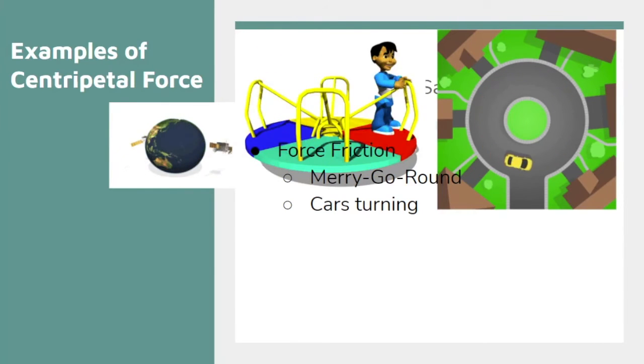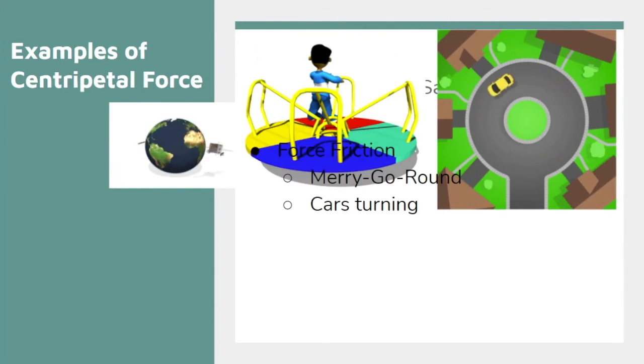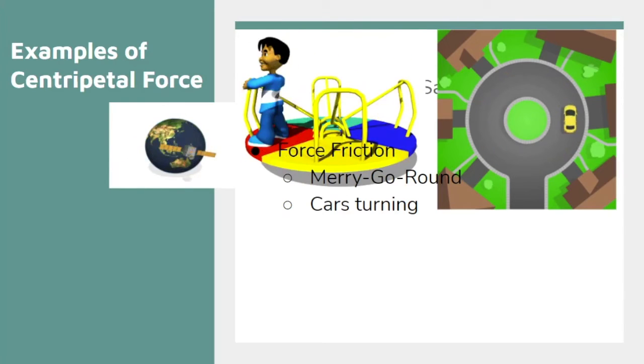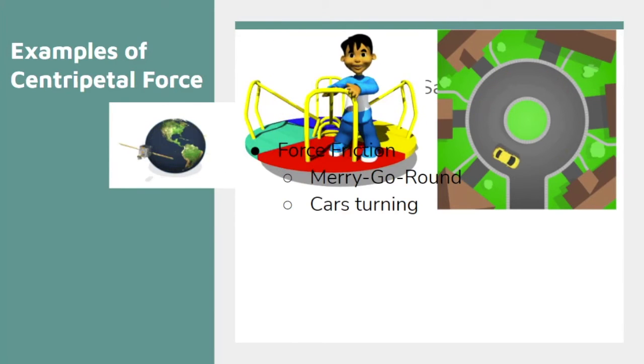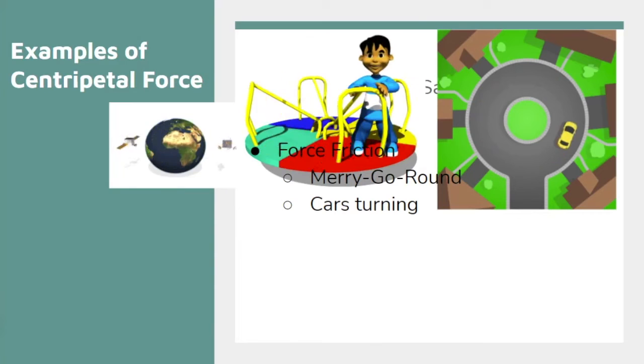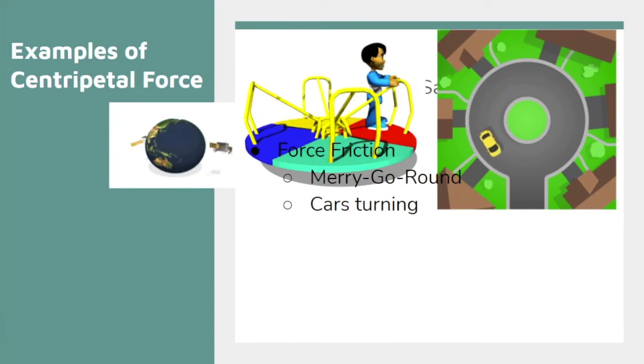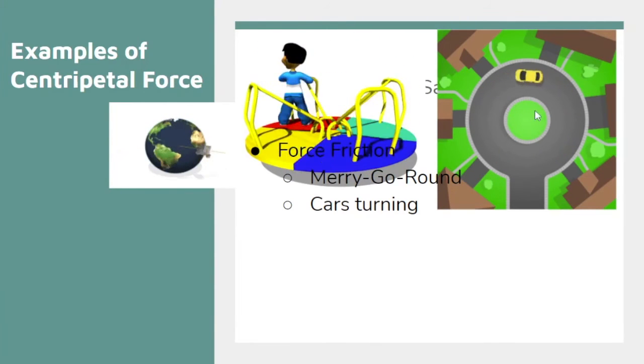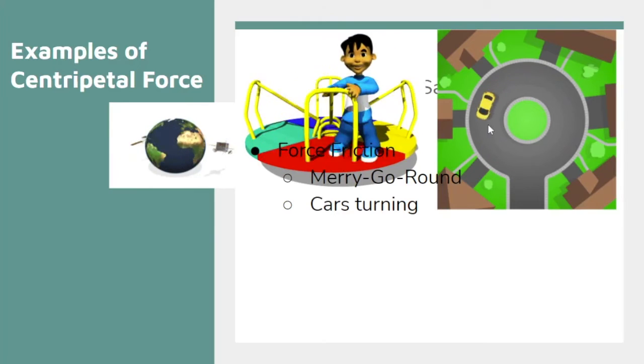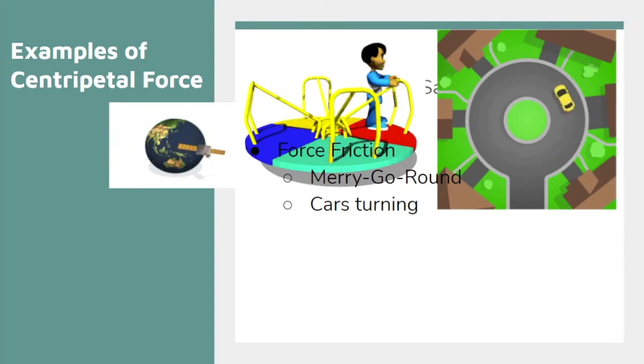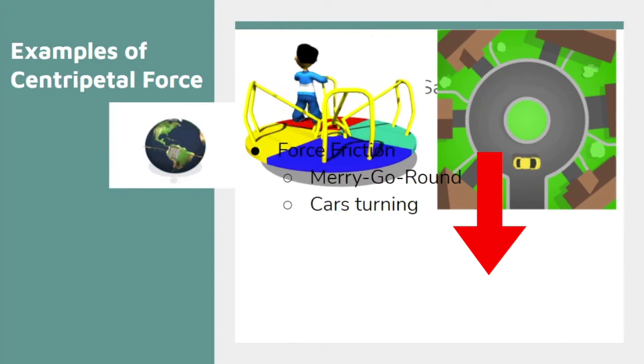What direction would the car move in? Well, that's a great question. The direction that the car would move would be tangent to its orbit. So for instance, if the car hit a huge block of ice, like right here, the car would end up moving in the same direction, and that would just be perfectly straight down.